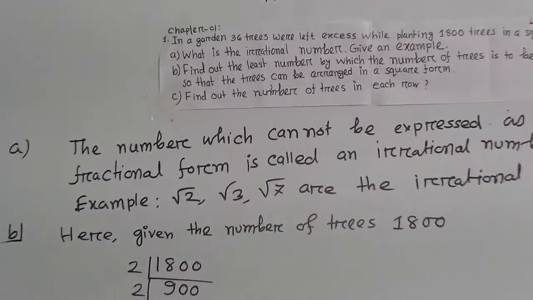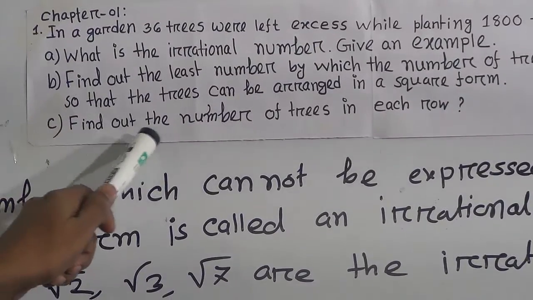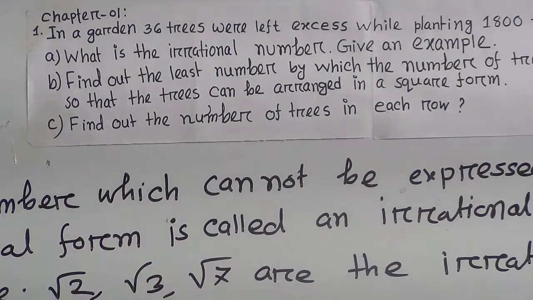Dear student, at first you read the question. Find out the number of trees in each row.